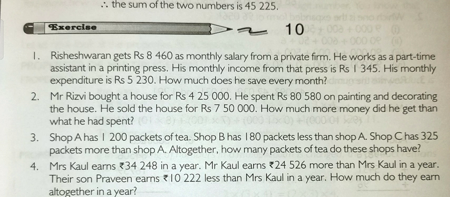The first one, Rishwaran gets rupees 8460 as monthly salary from a private firm. He works as a part-time assistant in a printing press. His monthly income from that press is rupees 1345. His monthly expenditure is rupees 5230. How much does he save every month?